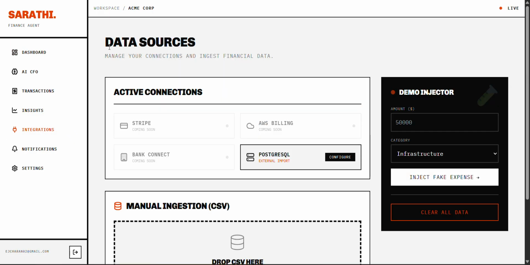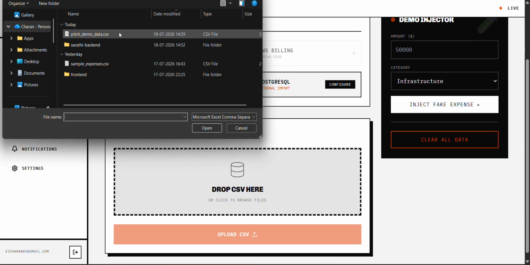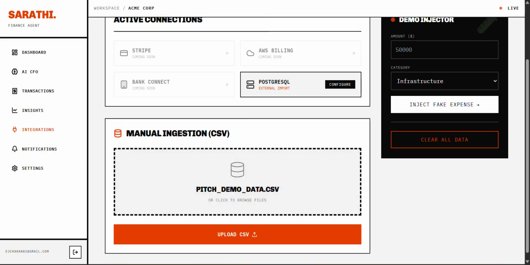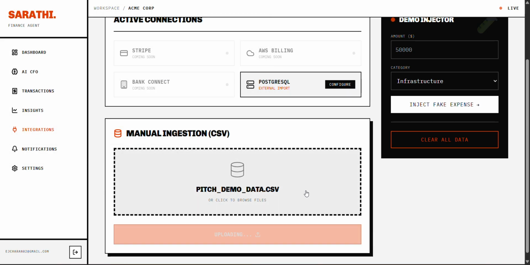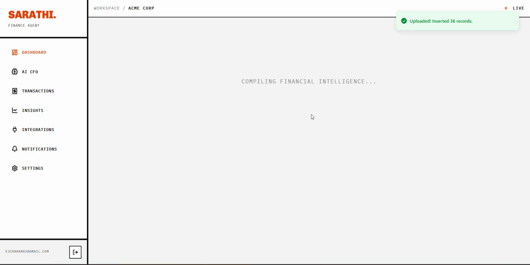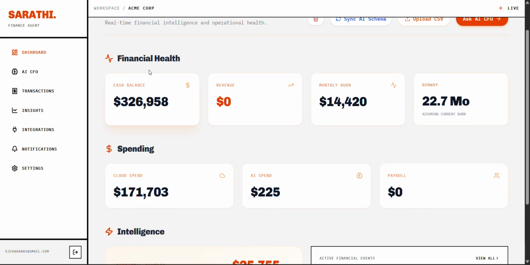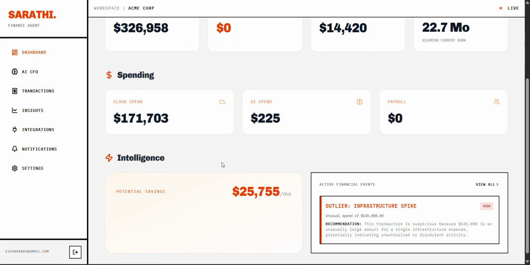So go to the integration, then we are going to manually integrate the CSV here. So let me drop it down. Once we have uploaded, we can go to our dashboard. Then we can see all the expenses. So instead of going and seeing a boring spreadsheet and going through all those things, the financial health, the cash balance, revenue, monthly burn, everything will be calculated and represented in a dashboard,